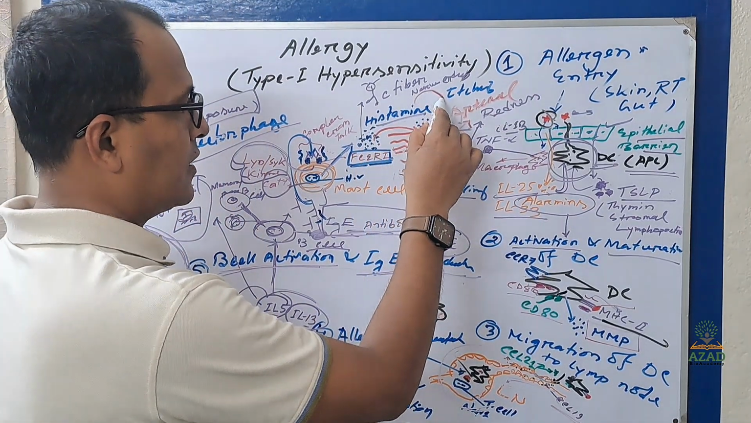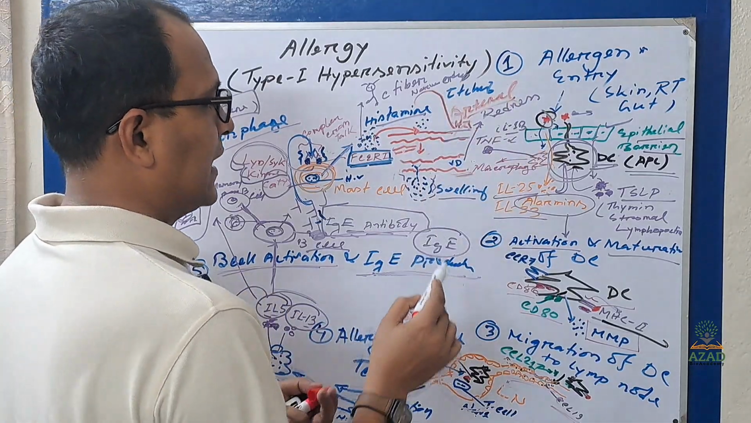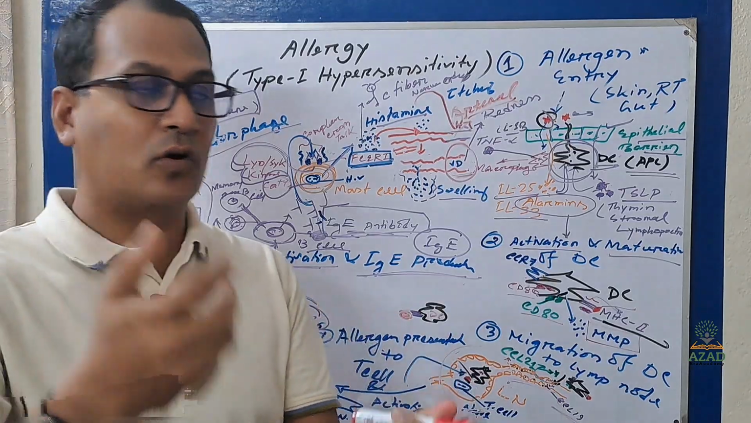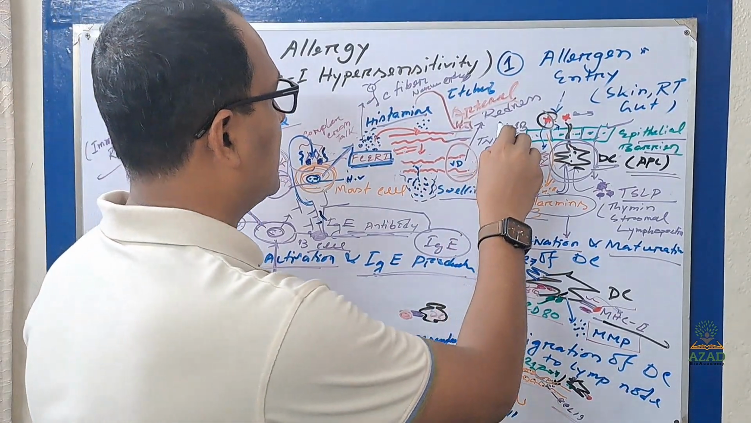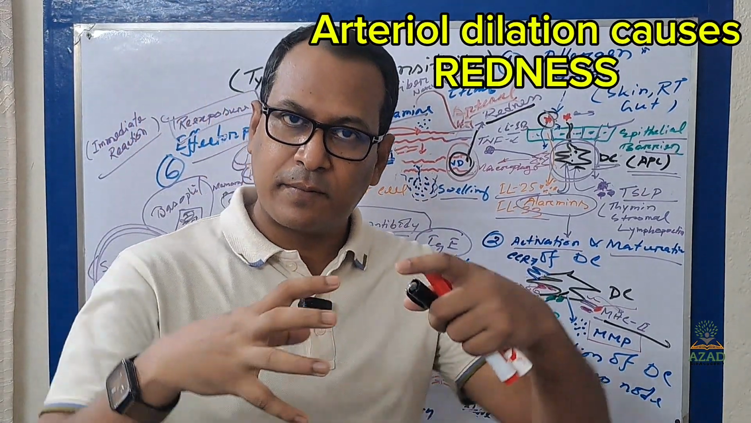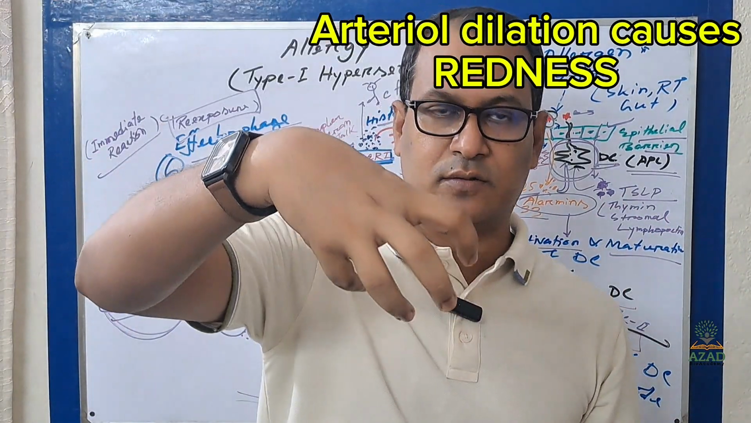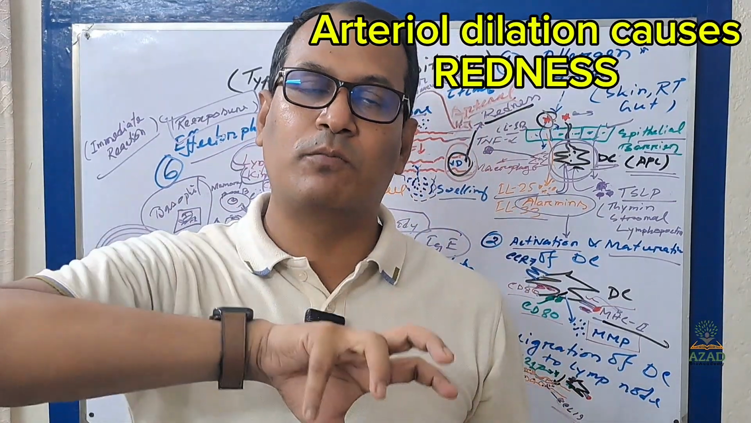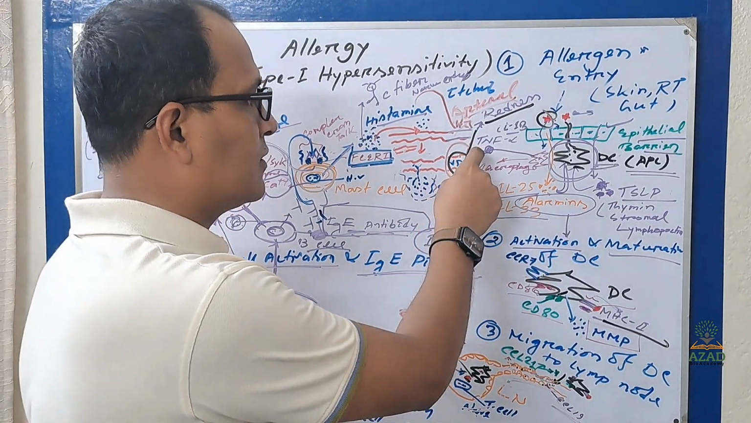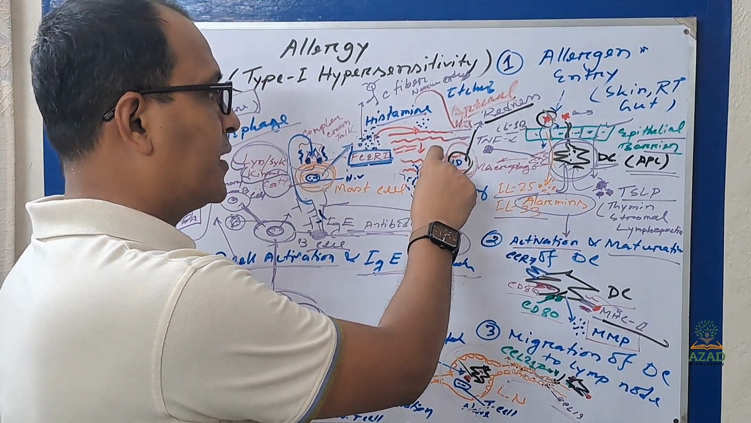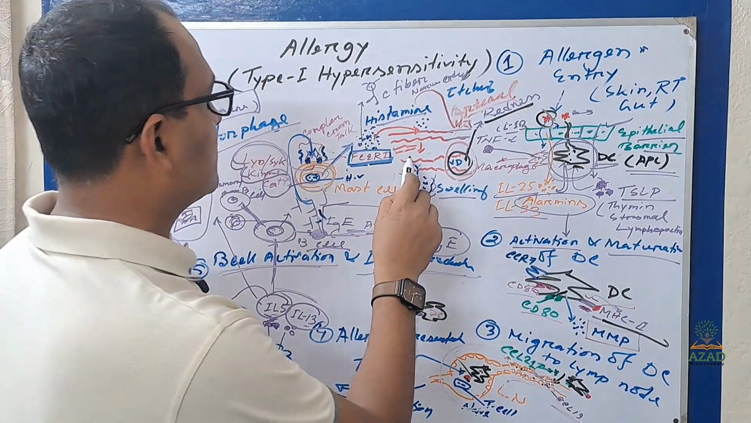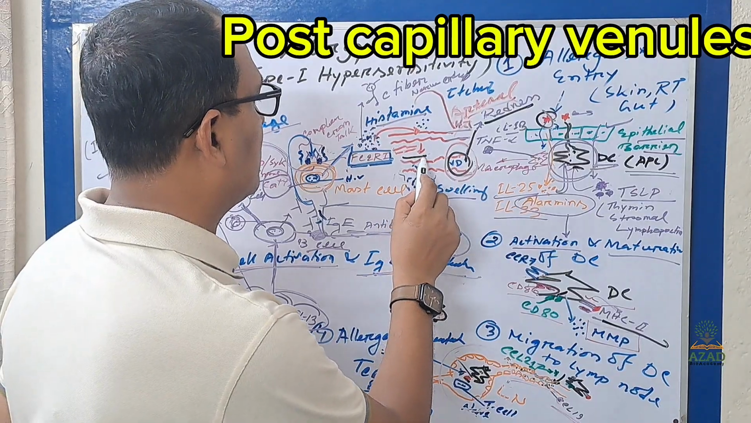Histamine binds with the H1 receptor in the arterial region, and it can cause vasodilation, which increases the blood flow and causes redness. This is the redness, this is vasodilation. So where will vasodilation occur? In the arterial region. Why? To increase the flow of blood to the affected area. Then arterial, then capillary, and then post-capillary venule. You can consider this steady area is the post-capillary venule.